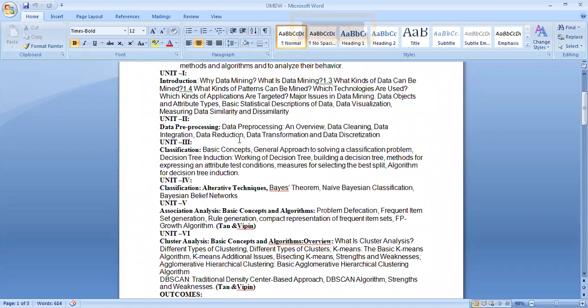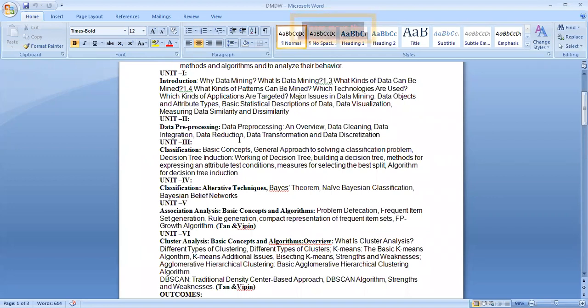In the fifth unit, mainly you discuss association analysis. The association analysis is completely based on frequent item sets: which items are frequently purchased by the customer. Based on that, you implement algorithms, that is the Apriori algorithm and FP-growth algorithm. Mainly you discuss these here.